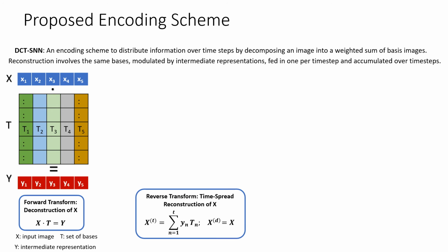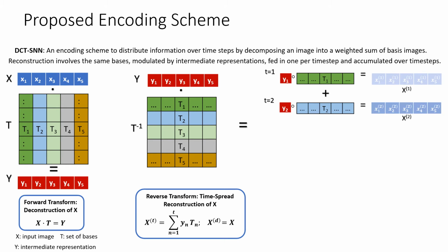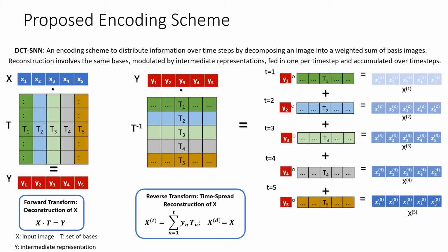The second phase, called reconstruction, reverses this. It takes Y as input and reconstructs X over time. At each time step, we feed in a single basis vector modulated by the intermediate representation and accumulated over all time steps. At the end of all time steps, we note that we have recovered the true input X.